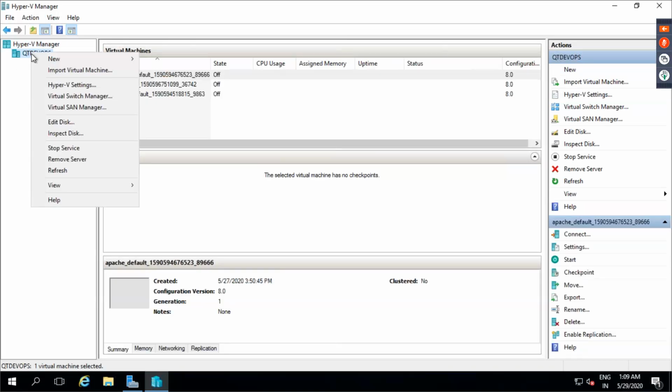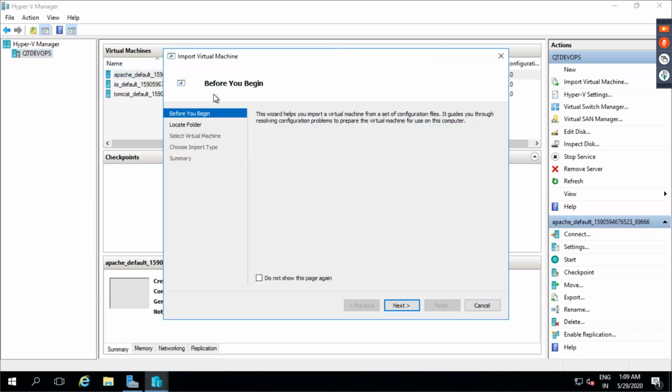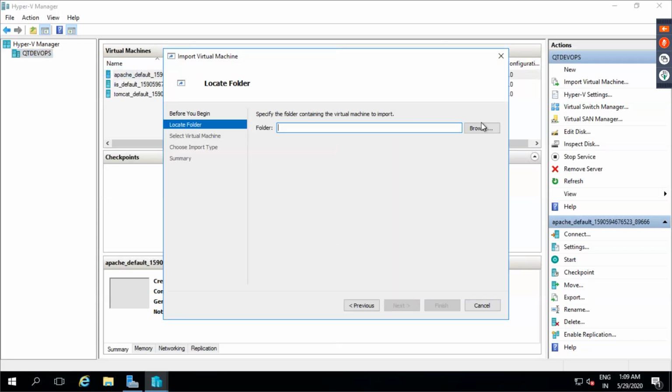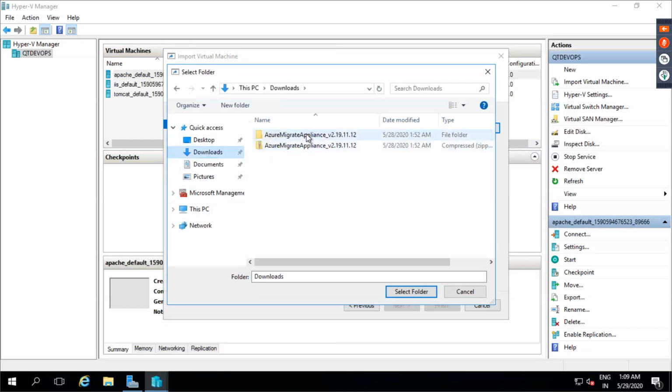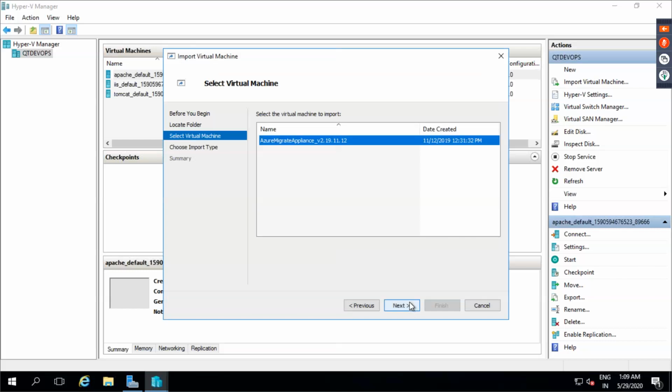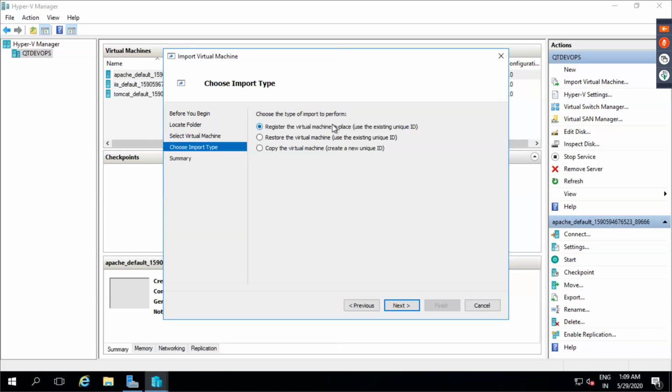Okay. So if you remember, import virtual machine. We had the downloads folder, in downloads, Azure Migrate Appliance, and we had to select this folder. Next, we got this. So here we have the following: register the virtual machine in place, restore the virtual machine, and copy the virtual machine. Yesterday we were trying to use copy the virtual machine, and we got this error message. Let me try to use register the virtual machine. Let us see what happens.